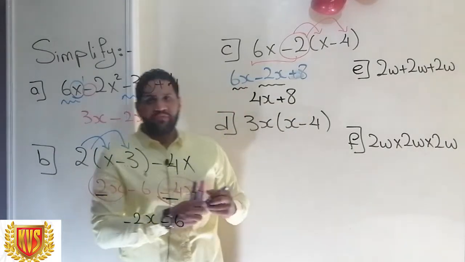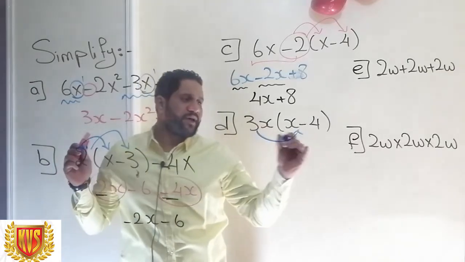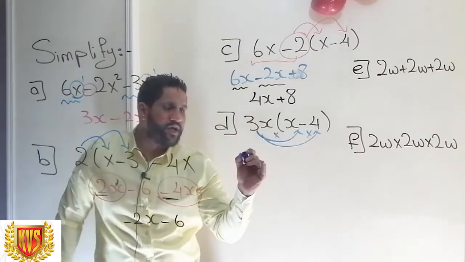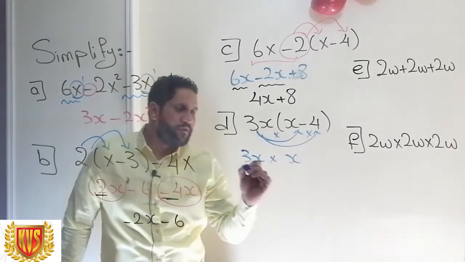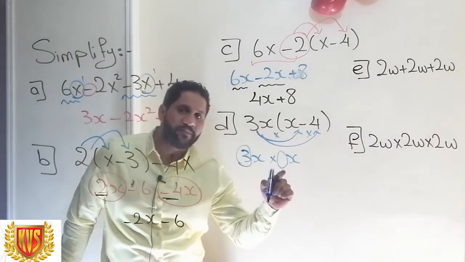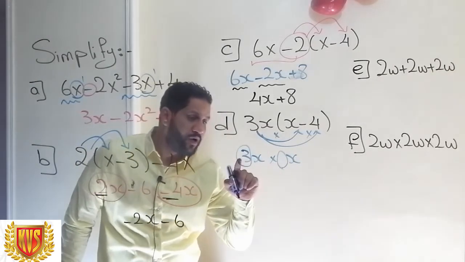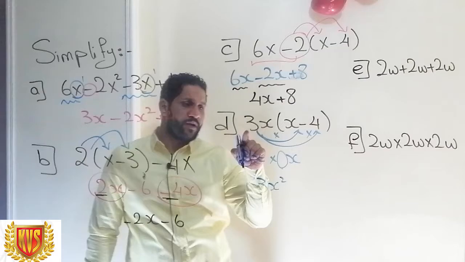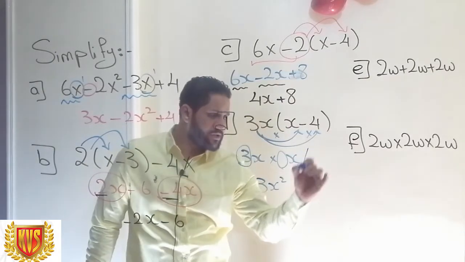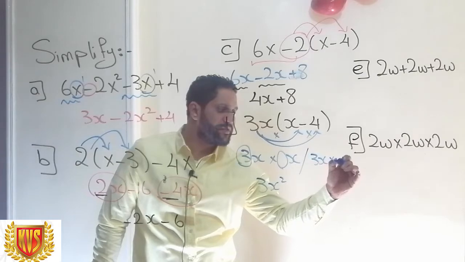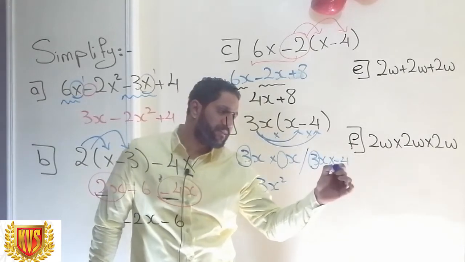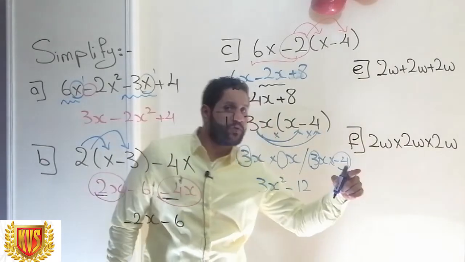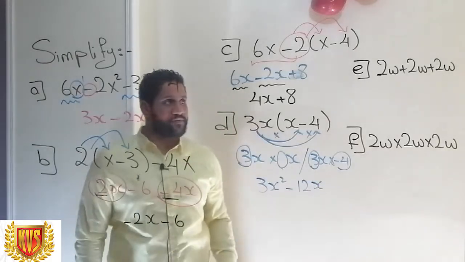Let's look at D. It's easier now. When something goes inside the bracket, it's multiplied by everything inside it. 3x times x. Let's see how to multiply 3x by x. First, I will multiply the number by the number. What's the number beside x? It's 1, not a 0. 3 times 1 is 3. x times x is x to the power of 2. Then I will multiply 3x by negative 4. 3 multiplied by negative 4 gives negative 12. Is there an x beside 4? No. So x will go down as it is.